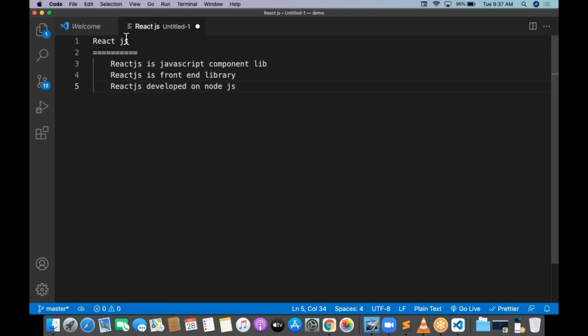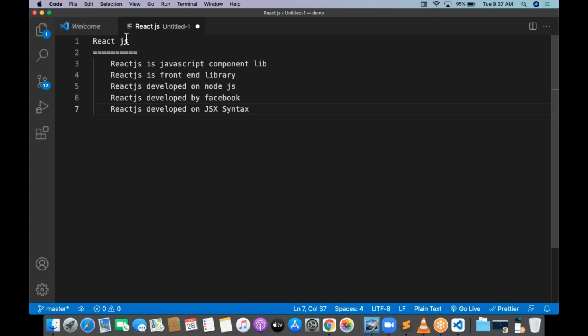One more point we need to understand: React.js is developed by Facebook. And one more point, React.js is developed on JSX syntax.